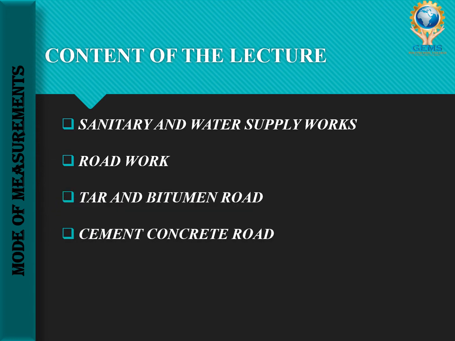In this lecture we are going to learn only two short things, the desired accuracy while taking the measurement. First one is sanitary and water supply work. Then the second one is road work. In the road work we have two types: tar and bitumen road, and cement concrete road.